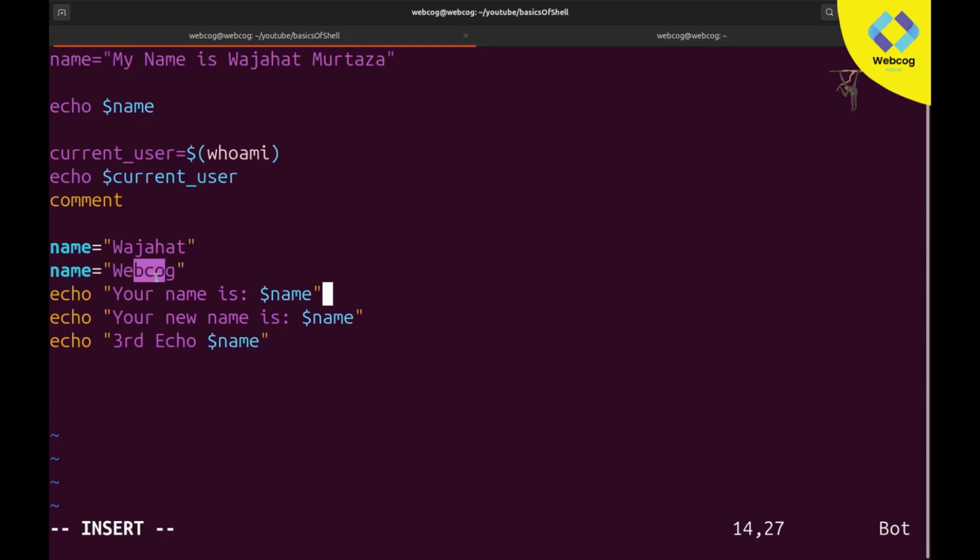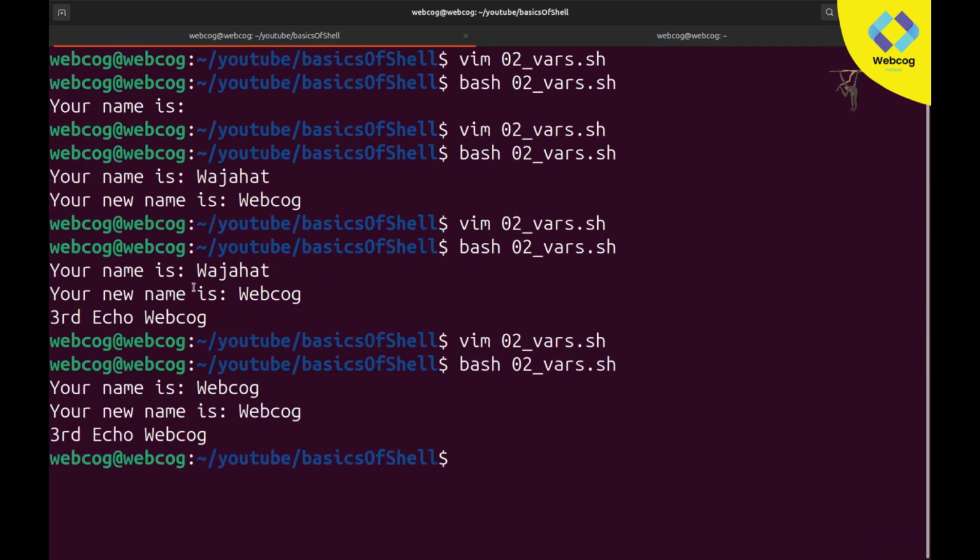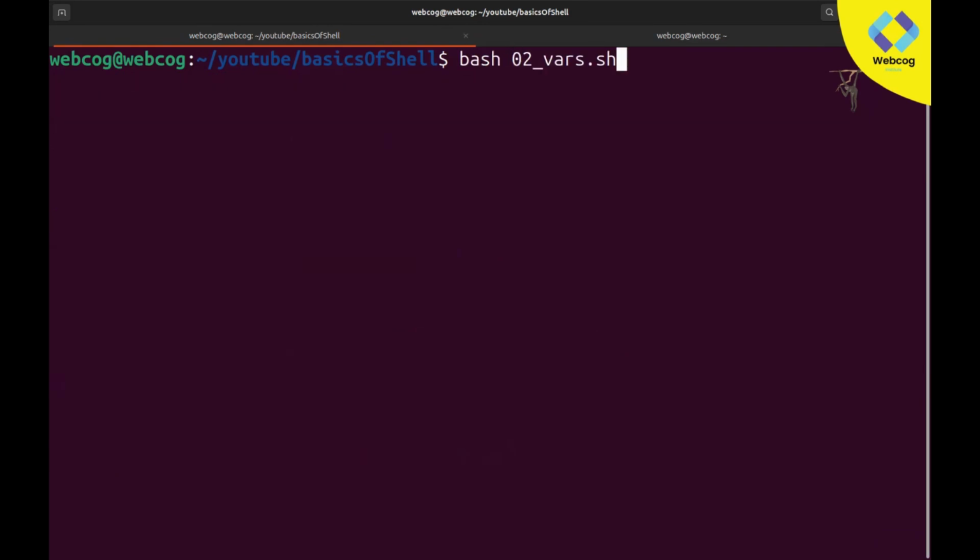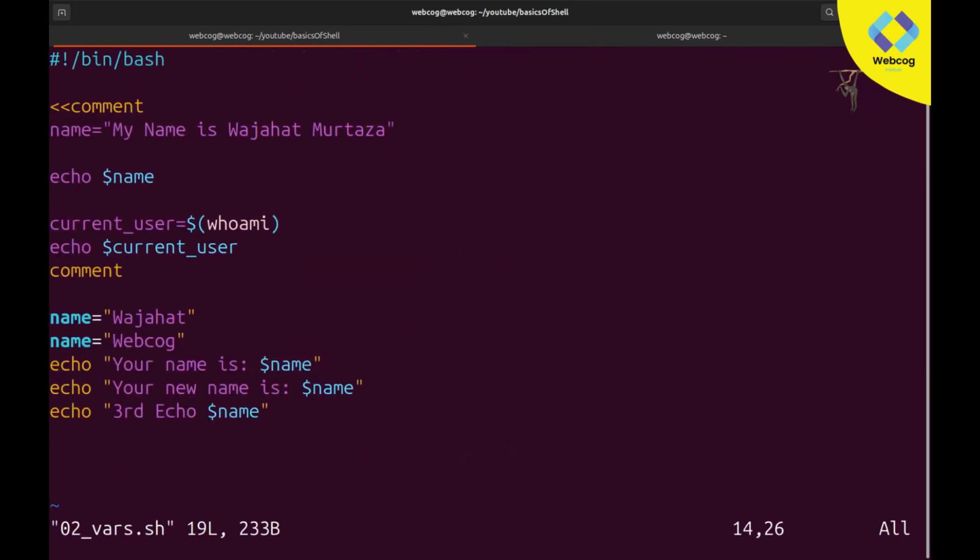So the updated new value is in this webcook. This time when this code is executed, the updated value will be there, so it will print the same value in all three echo commands. Now if I execute, you will see that in all echoes it's printing webcook, because our value has been updated. After that, I hope it will be clear.